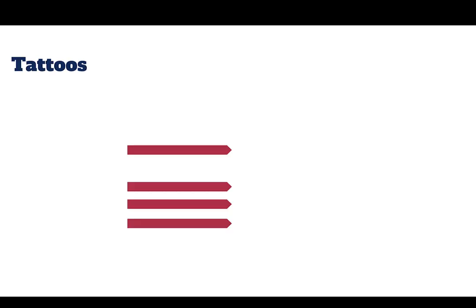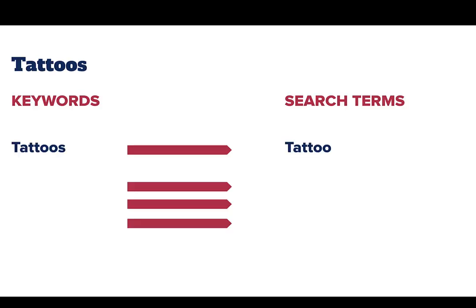Okay, so back to our topic of tattoos. Let's start with our keyword of tattoos. It's always a good idea to take your keyword back to its root word for a search term. So that means I'm going to take tattoos to tattoo. Current is a keyword that doesn't need to be represented as a search term. We'll do this with a date limiter in the database. We'll show you how to do this in a later video.